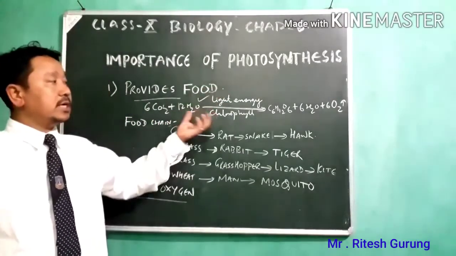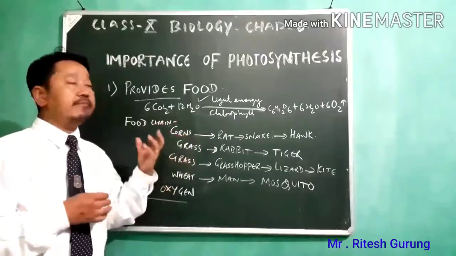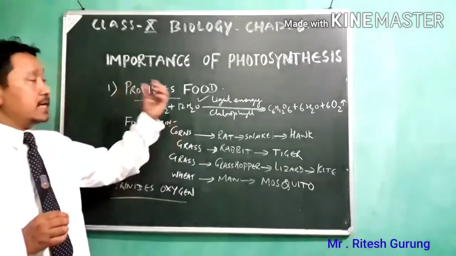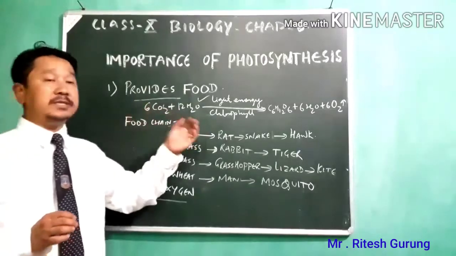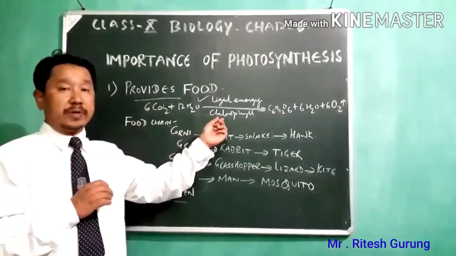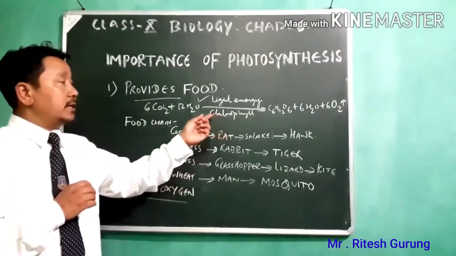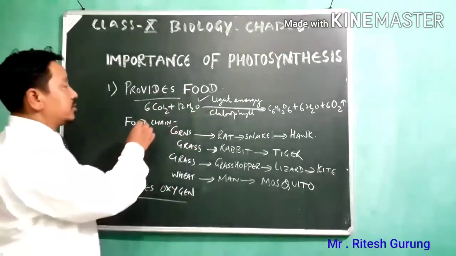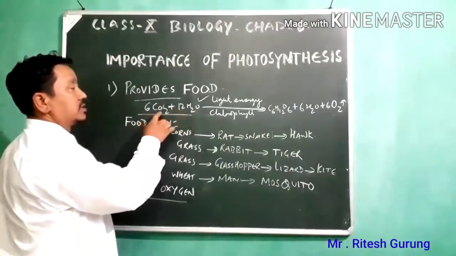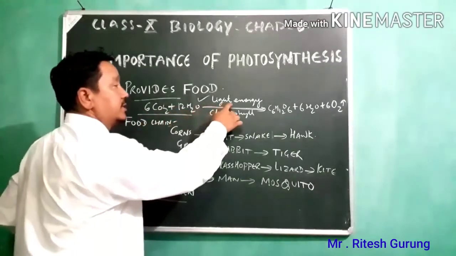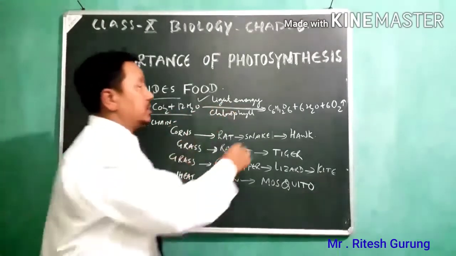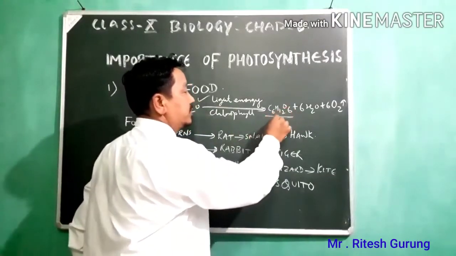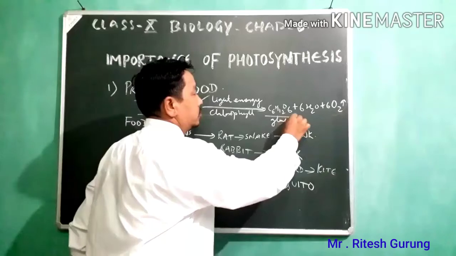Once you look at it, you can easily make out what the process is. See here, green plants, which means plants having chlorophyll, make use of these raw materials, carbon dioxide, water and light energy, to produce their own food, that is C6H12O6, which means glucose.